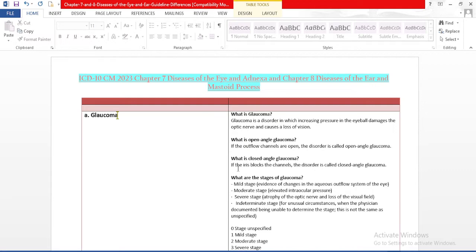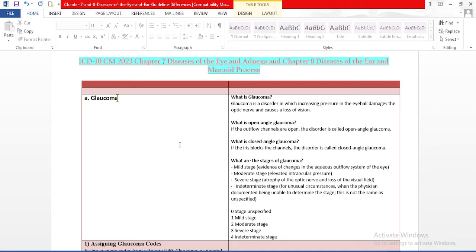In chapter 7, diseases of the eye and adnexa, we don't have any very complex guidelines. We have more guidelines related only to glaucoma. So before going to learn the guidelines of eye and adnexa, we need to know the term glaucoma, what glaucoma is, what the types of glaucoma are, what the stages of glaucoma are, and how we code glaucoma in ICD-10-CM.